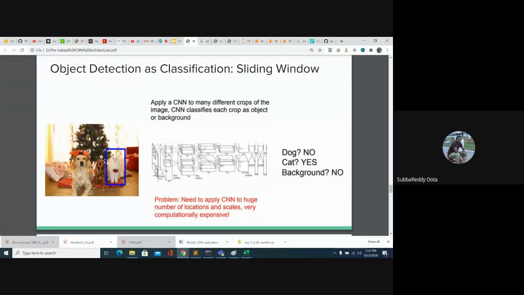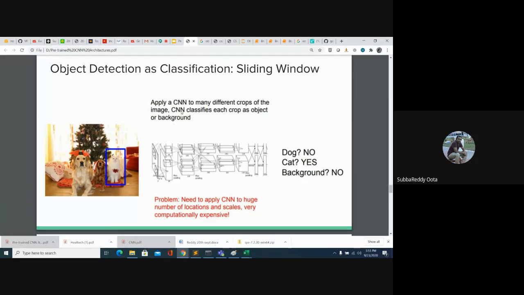If you look at this image, how many objects are present? We have 3 dogs, 1 tree, and a pillow. Our job is to classify, this is a cat, and draw the bounding box as well. Suppose this is a dog, we classify it as a dog and also draw a bounding box.